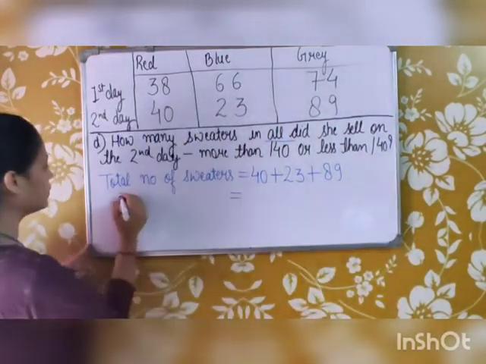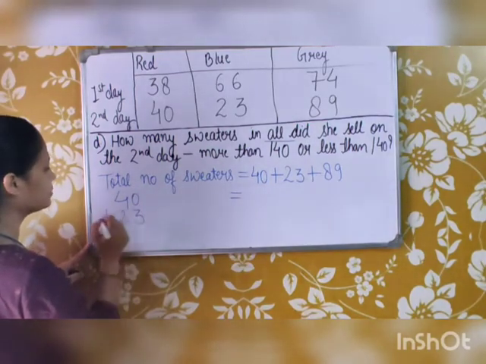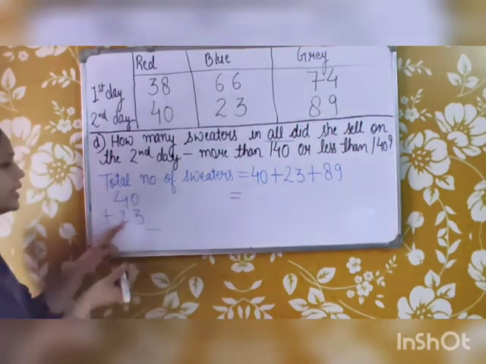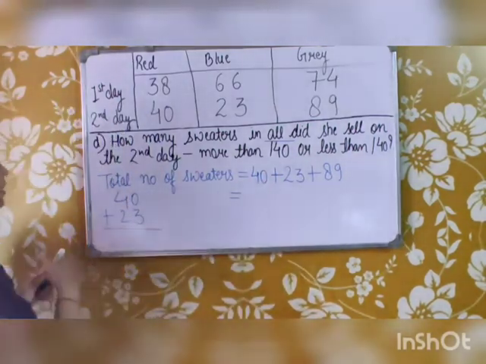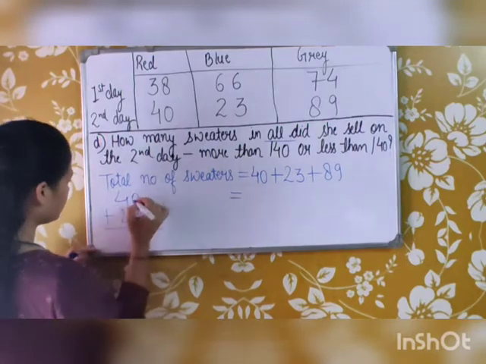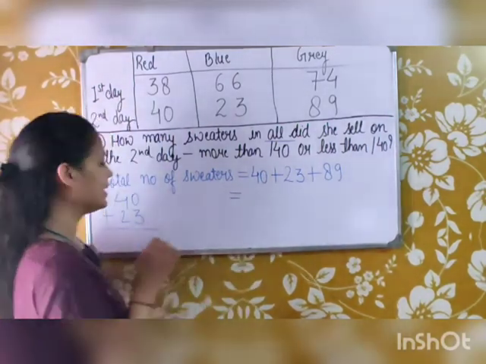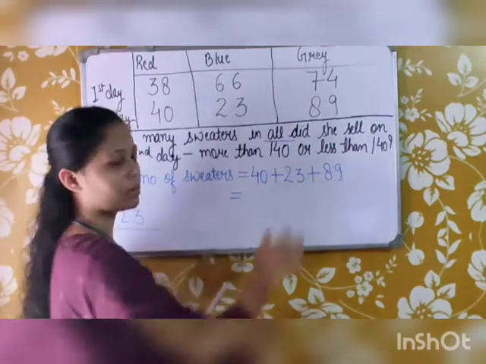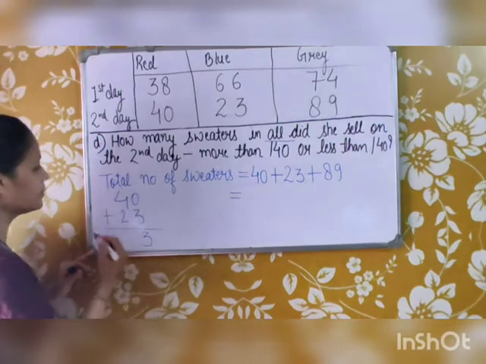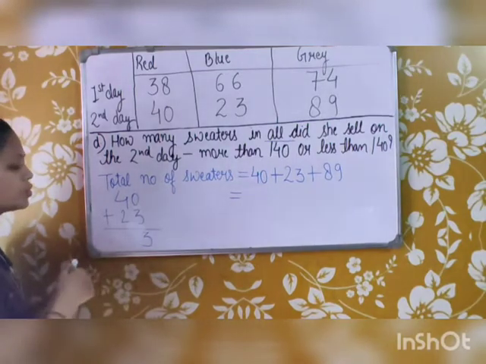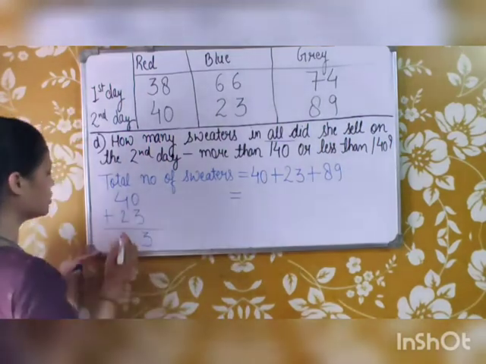So we will do it here. 40 plus 23. You can do it like this, or you can add all three together. We will first add these two numbers, then add the answer to the third number. 0 plus 3 is 3, and 4 plus 2 is 6.